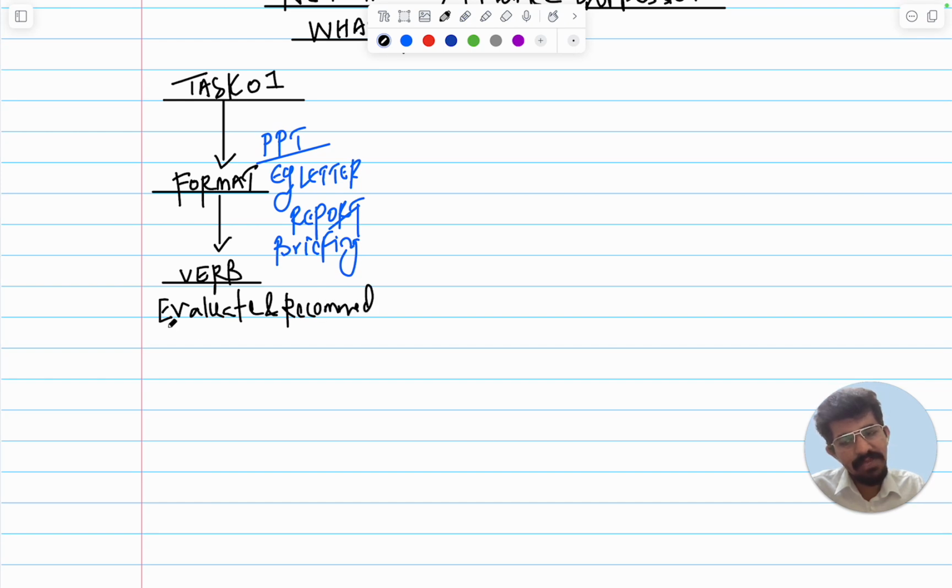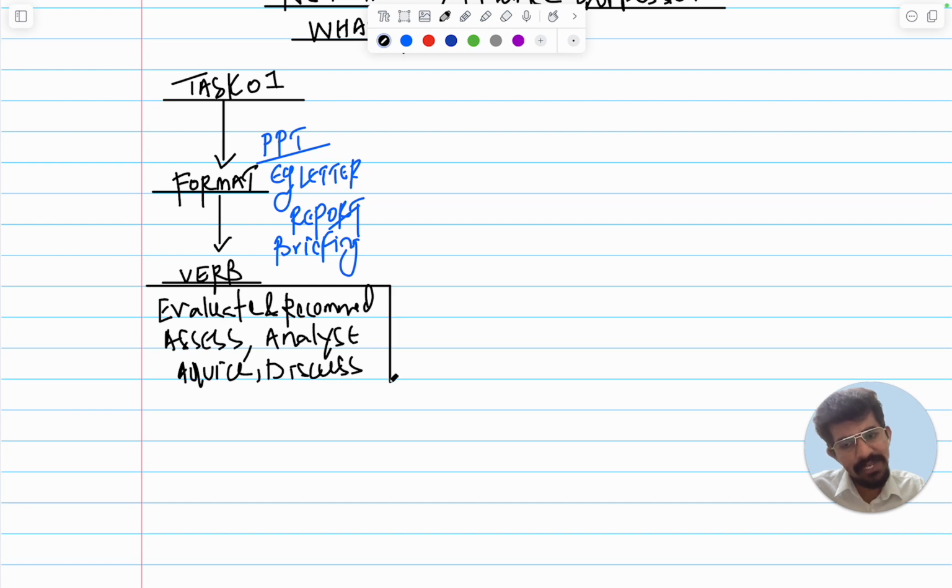And then there may be verbs like assess, analyze, advise, discuss, so many things can come. So make sure, students, you understand what the verb is and what your duty is in that, because explain is different from describe, which is different from discuss. This is very, very important. I'll do one quick recap of these verbs later.